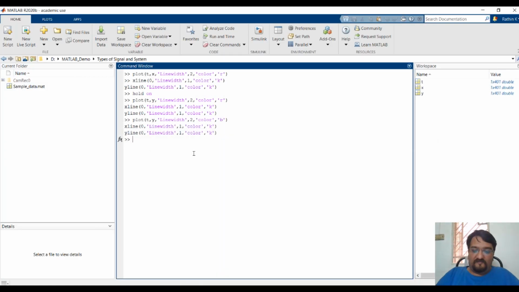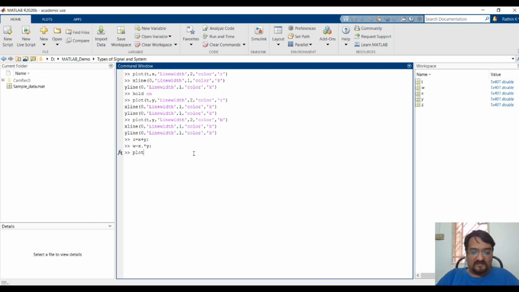Okay, one more question. If I define a variable z, which is a summation of x and y, would z be an even signal or an odd signal? If I define a signal w is equal to x dot y, x into y, pointwise multiplication, would w be an even signal or an odd signal? I will plot one of them, the other one you can check as homework. It's a very small homework, and you don't need MATLAB for that. You can even check it with Excel as well.